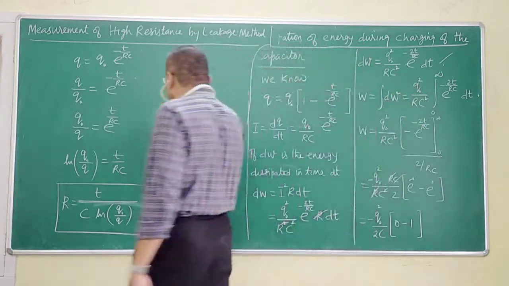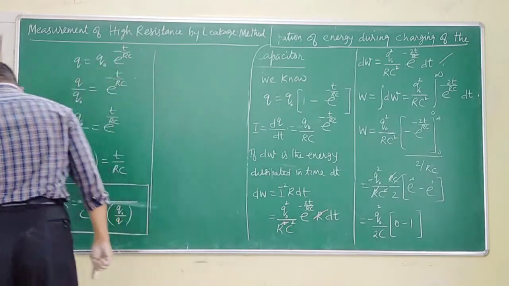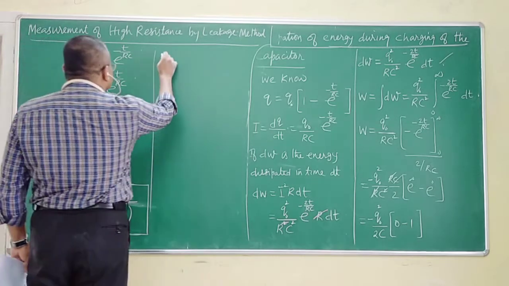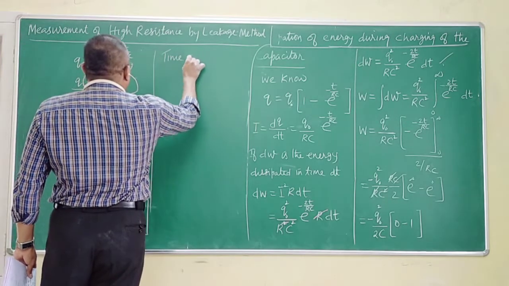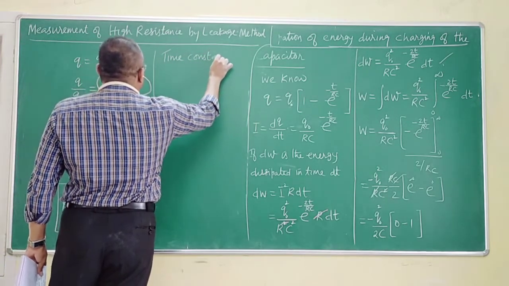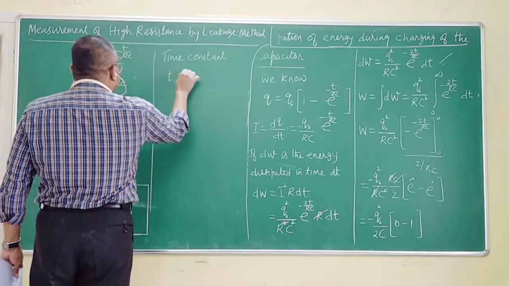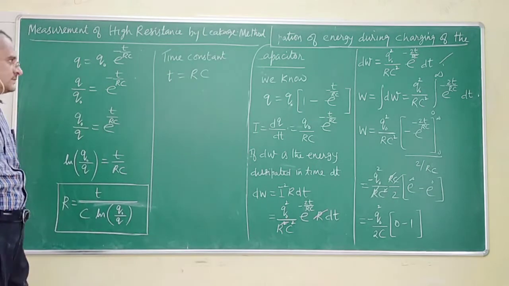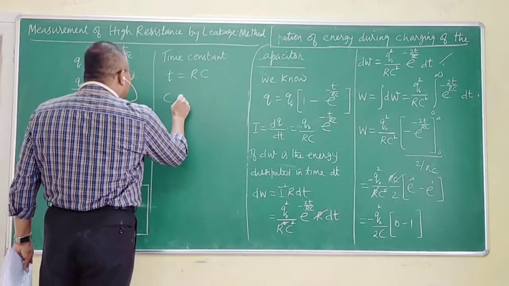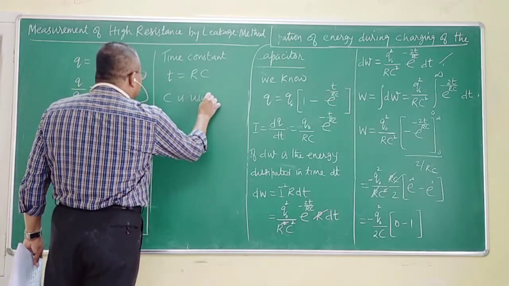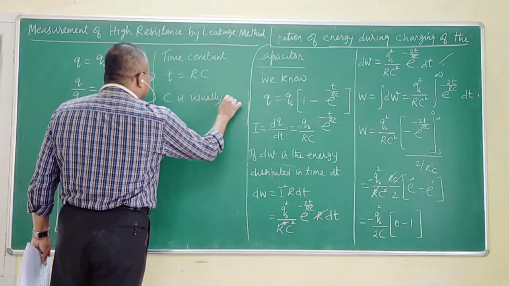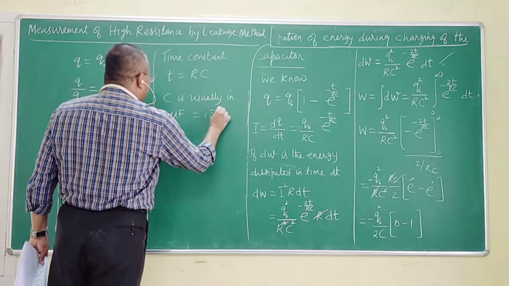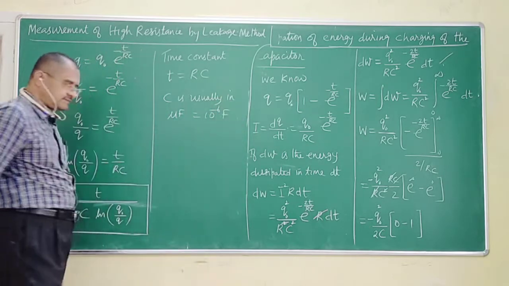Now, in the case of an RC circuit, time constant T is RC. C is usually in microfarad, that is 10 power minus 6 farad.